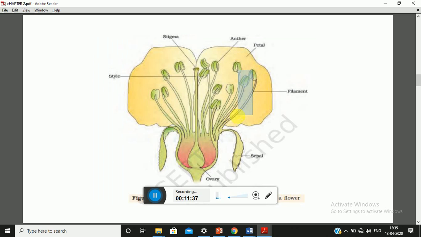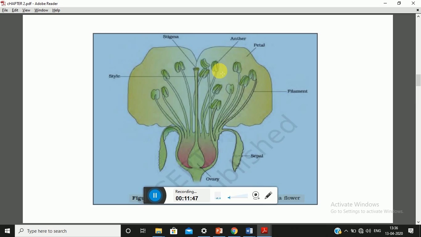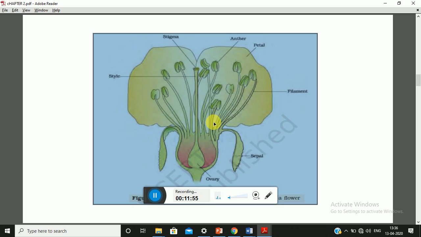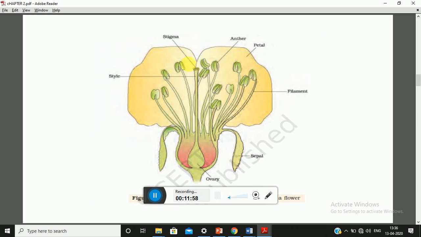There is the male reproductive organ of the flower, that is the stamen, which consists of filament and anther. And in the center, there is the female reproductive organ of the flower, that is the gynoecium, or we can say carpel, consisting of stigma, style and ovary. When we go into the detailed structure of the male and female reproductive organs, we will discuss all these things in further detail. So this is a typical example of an angiospermic flower.